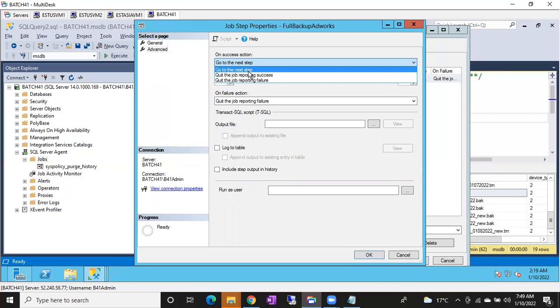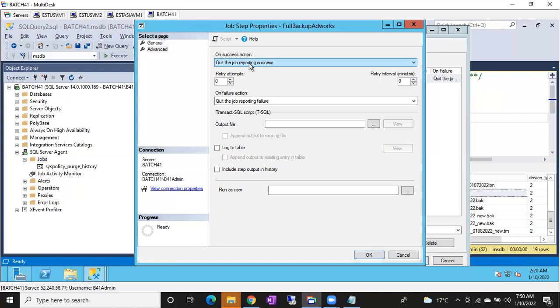If step 1 is completed, we have to go to step 2. If step 2 is completed, we have to go to step 3. If you simply select quit the job reporting success, imagine you have 10 steps and step 1 has succeeded. On success action, if you choose quit the job reporting success, it will execute the first step, skip all the other steps, and exit. The job will be completed successfully, but only step 1 ran. It doesn't touch the other steps, guys.